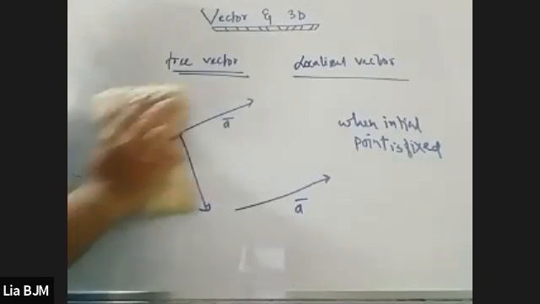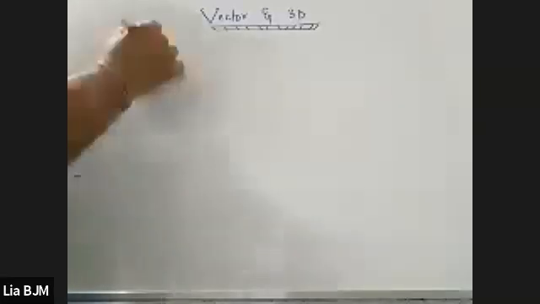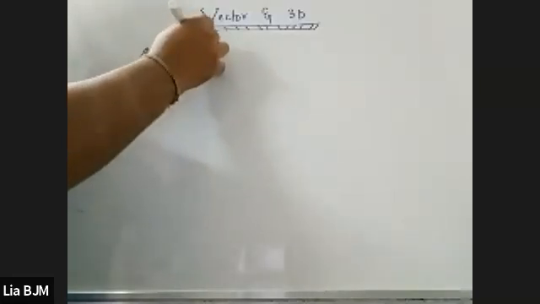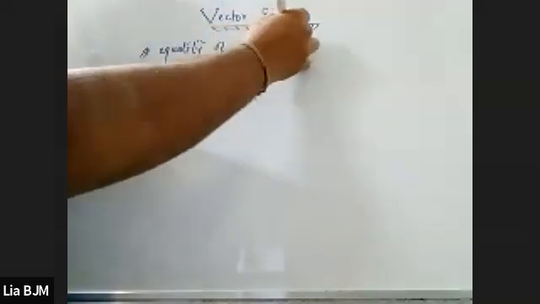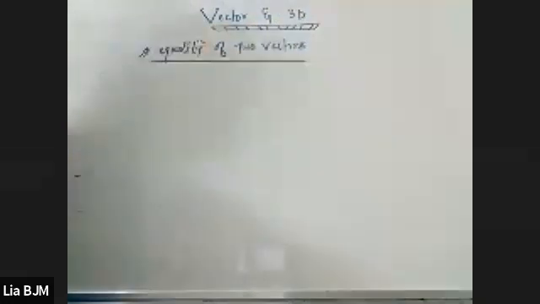Very good. So now these are the basics of vectors. Then we are going to have the equality of two vectors, when we can say that two vectors are equal. So please write it down: equality of two vectors. Two vectors are said to be equal